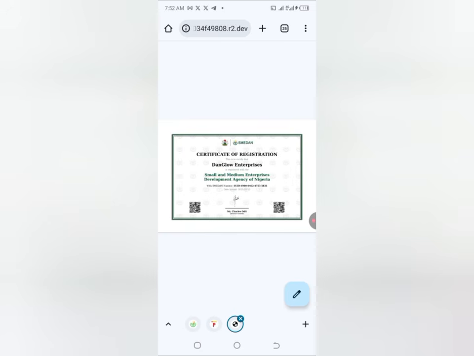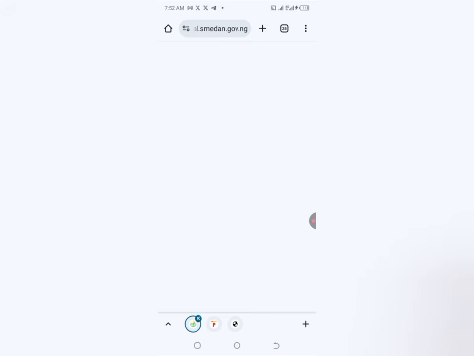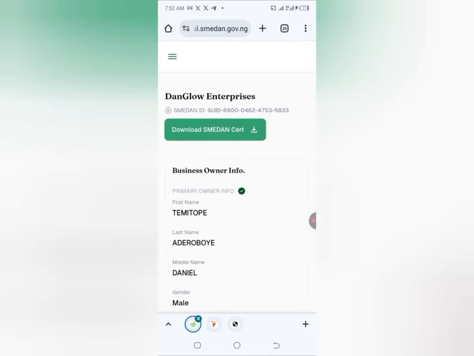I'm just going to do that. Let me come back to the portal. Okay, so I'm now in the portal. As I told you earlier, that is how you can solve the verification problem if you encounter it.